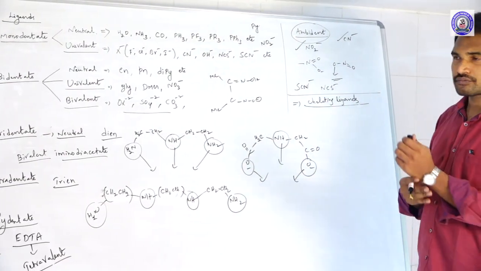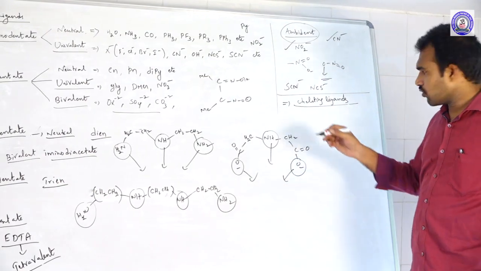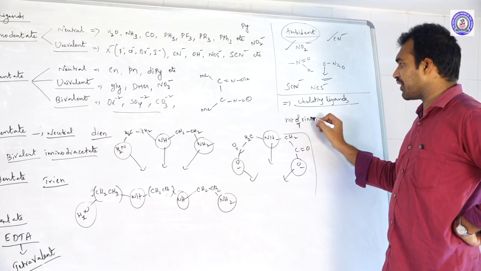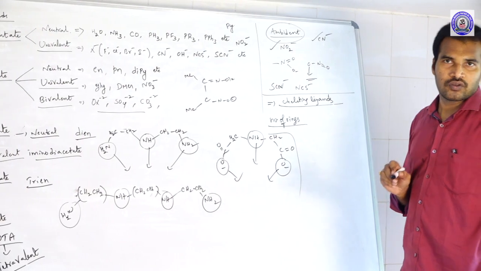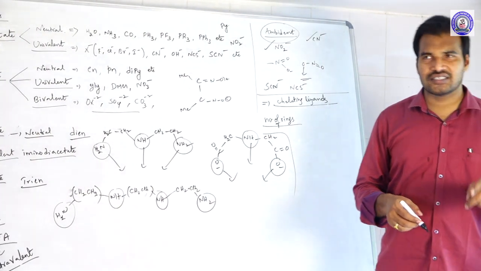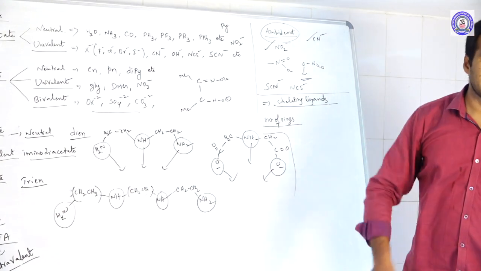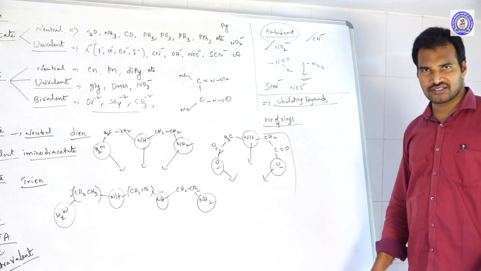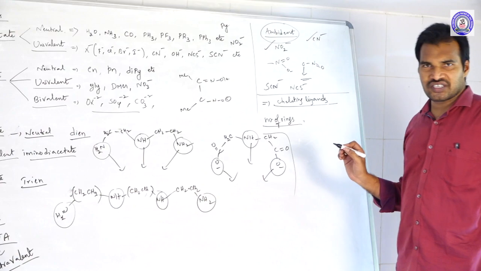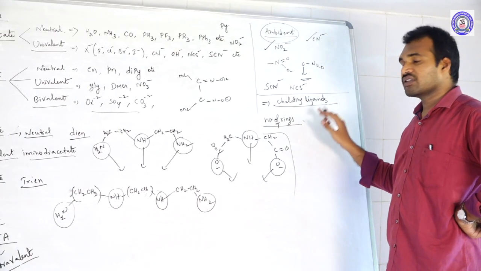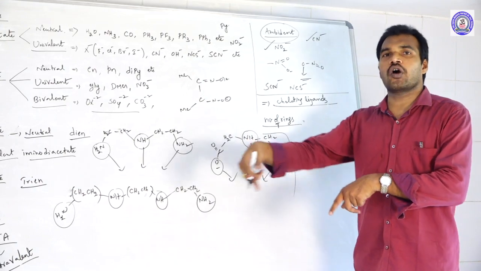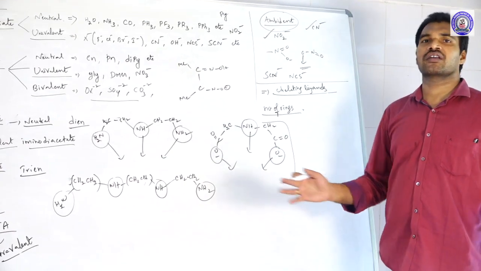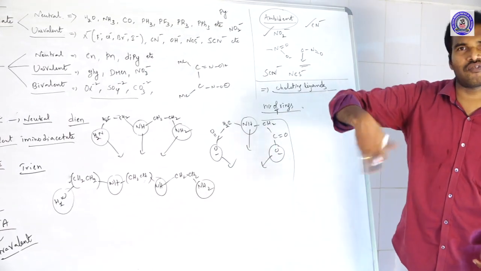And here one more thing. In chelating ligands, they may ask you one question: the total number of rings generated. Suppose there is a polydentate ligand or a bidentate ligand linked with the central metal atom, how many rings are generated in total? Always remember that the number of rings generated in a complex compound should be calculated individually for all the ligands. Thereafter, the total number of rings is the sum of all.